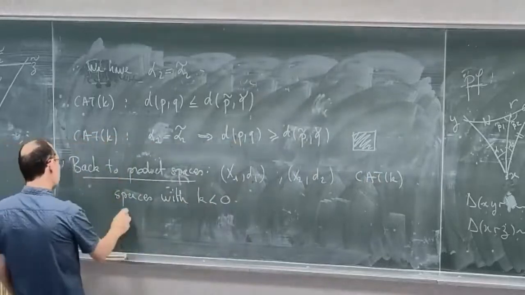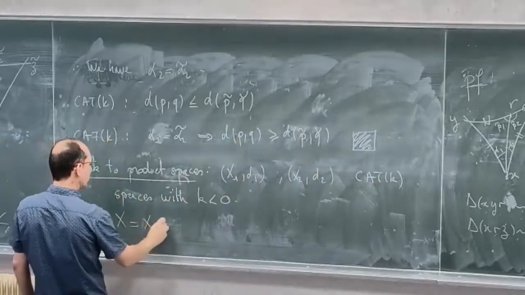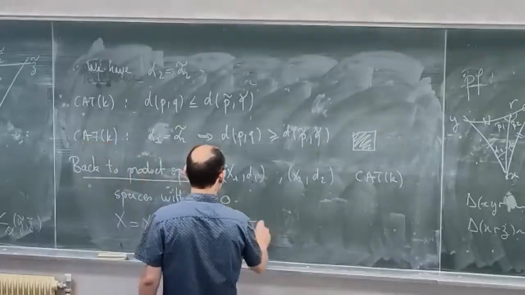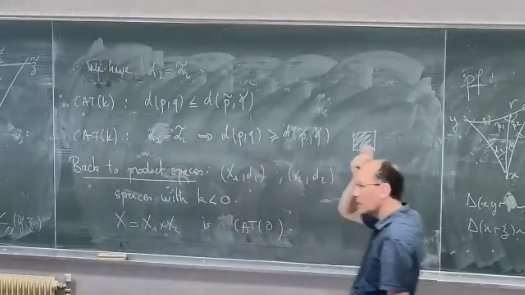And so we saw that if I take X, which is the product, it is only CAT(0). Right? It's not CAT(K).